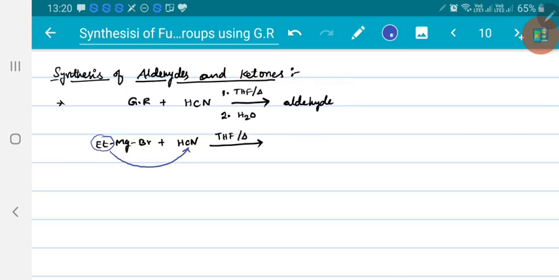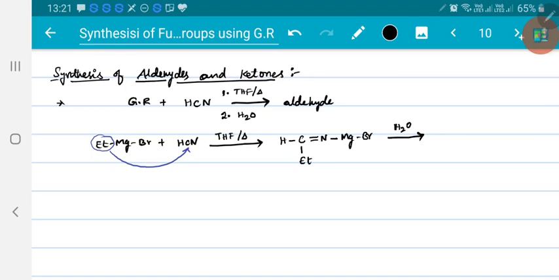Now the product obtained will be HC, ethyl group attacked over the carbon and the bond shifted over nitrogen, so you will get a double bond N, MgBr.